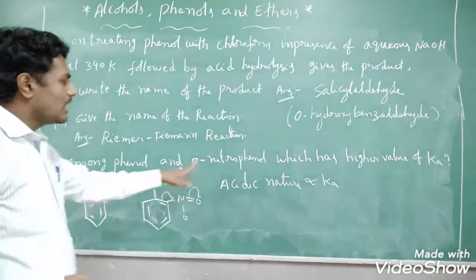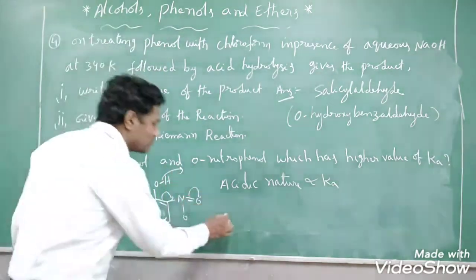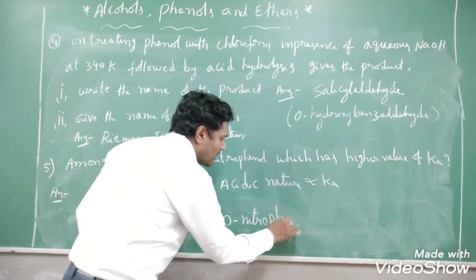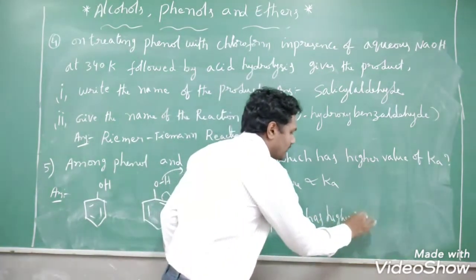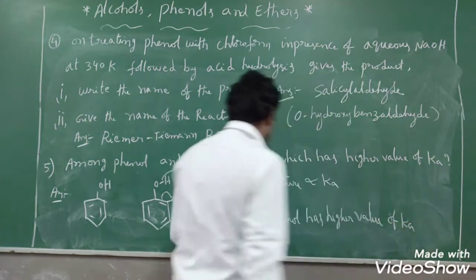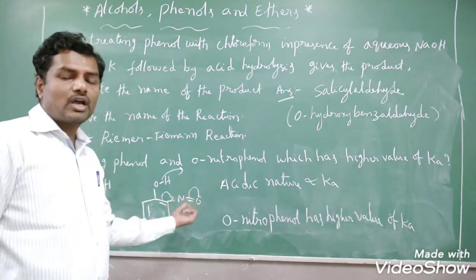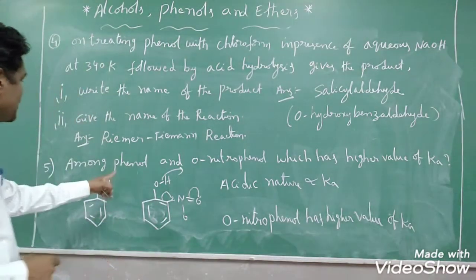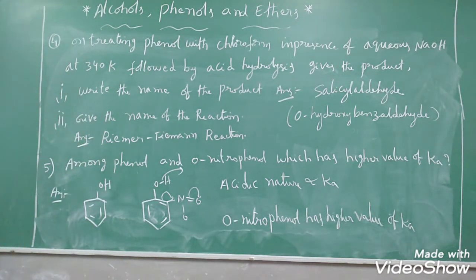So among phenol and orthonitrophenol, which has a higher value of Ka? Just write orthonitrophenol. Orthonitrophenol has a higher value of Ka. Why? Because it possesses an electron withdrawing group. The electron withdrawing group increases the acidic nature of phenol, right? So there is a chance to be asked as a 1 mark question, right? You can copy this.